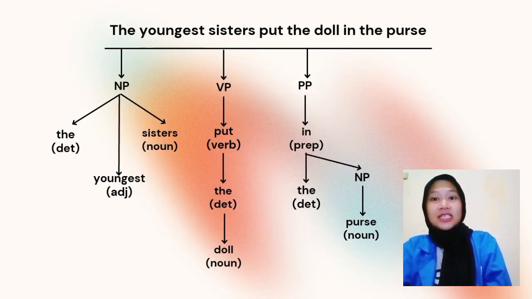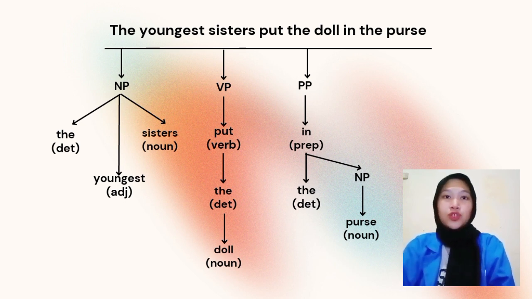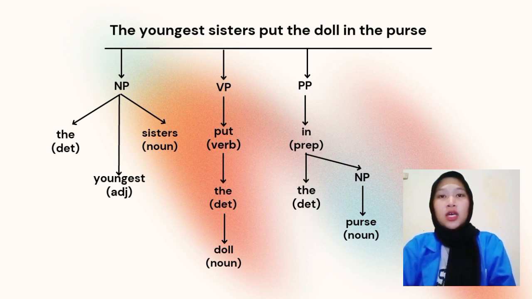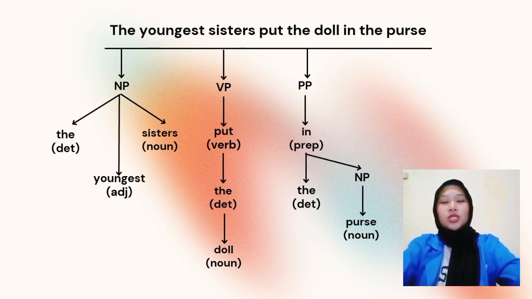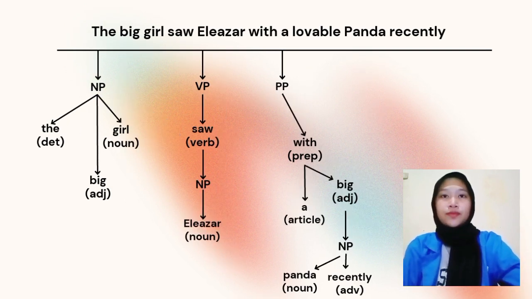Okay, next is, the youngest sister put the doll in the purse. The youngest sister is a noun phrase, which is the is a determiner, youngest is an adjective, and sister is a noun. Put the doll is a verb phrase. Put is a verb. The is a determiner. Doll is a noun. And in the purse, in is a preposition. The is a determiner, and purse is a noun.